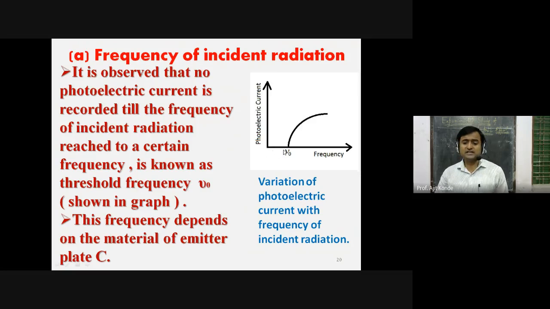Therefore, for the initial stages, when the frequency is less than threshold frequency, there is no photoelectric effect, there is no photoelectric current. But as soon as you get this frequency mu naught, threshold frequency, and you go on increasing this frequency, the photoelectric current also increases, and then it becomes saturated or constant.